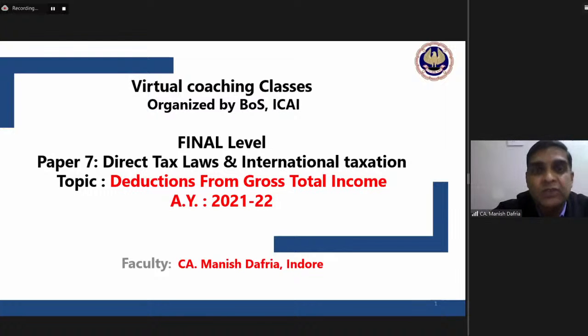Each one of you, when you start your career, if you come into practice as a chartered accountant, will be using all these provisions for your clients. Even if you don't come into practice and you join a job, then at least for your own income calculation, you will require a good understanding of all these deduction provisions. Other provisions may or may not be that relevant once you are into your career, but deductions from gross total income is going to be relevant for each one of you.